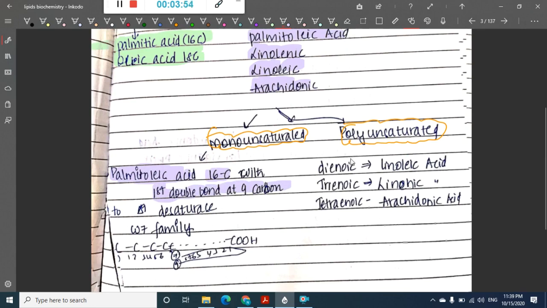Then we have polyunsaturated. In polyunsaturated we have dienoic acid which is linoleic acid, trienoic acid which is linolenic acid, and tetraenoic acid which is arachidonic acid. Okay, next.